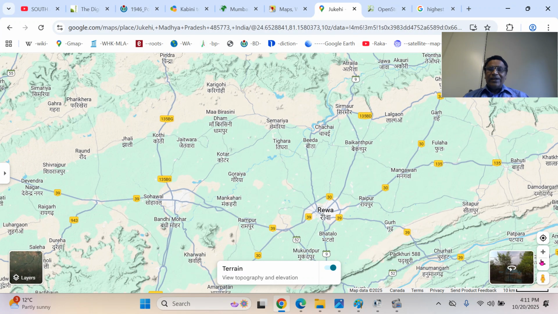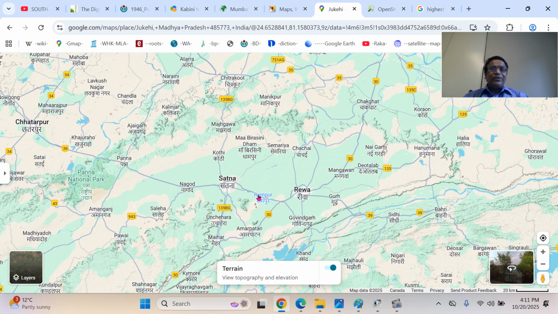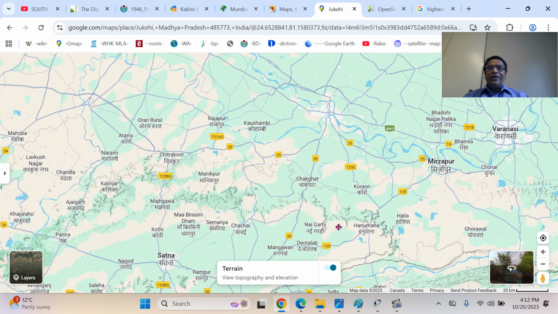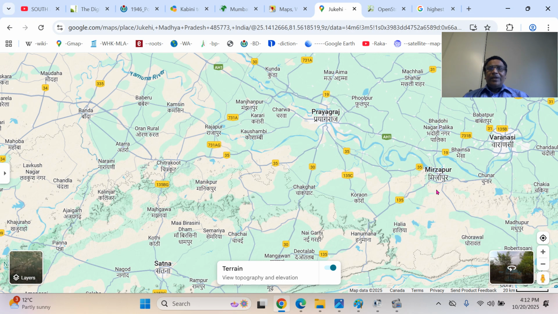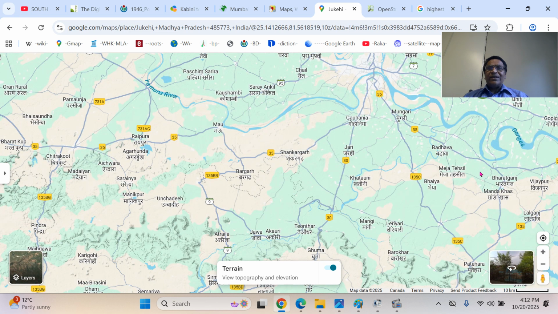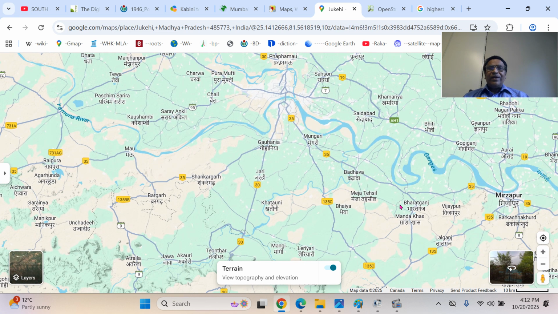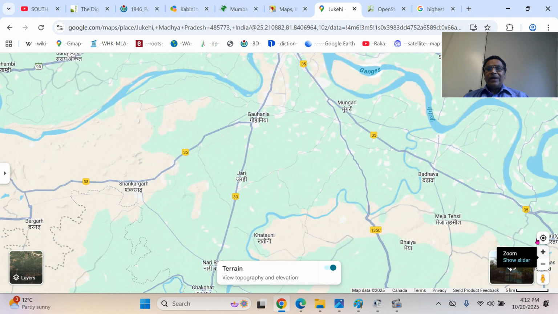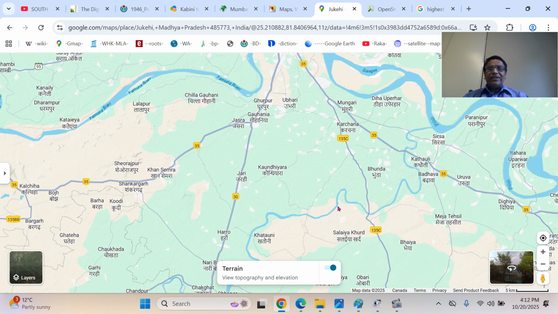Tons gets a tributary called Satna that goes to Satna town. Tons comes from here: the Satna, Tons, Belan. Belan river will be there, coming from the Plateau regions. The Tons joins the Ganga river directly at a place called Sirsa. You can see the Tons river, Sirsa town and the Ganga river.